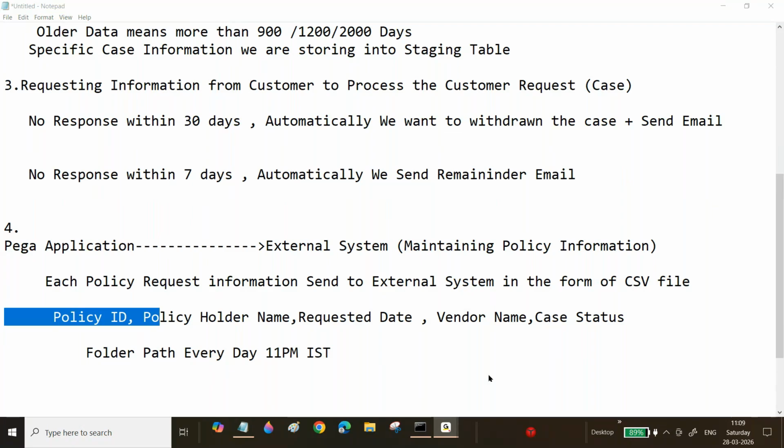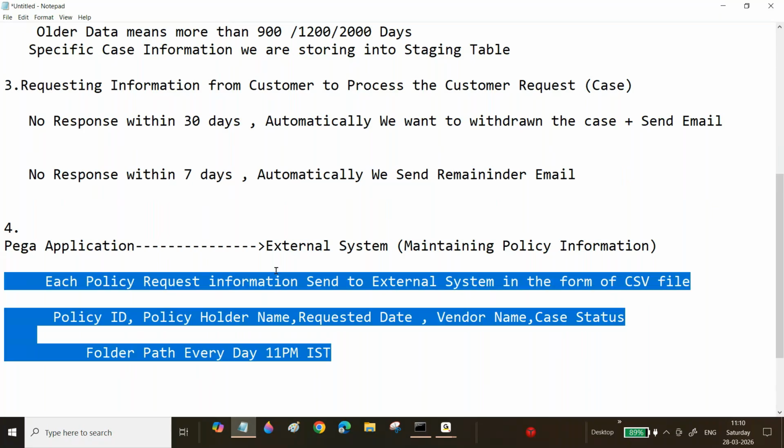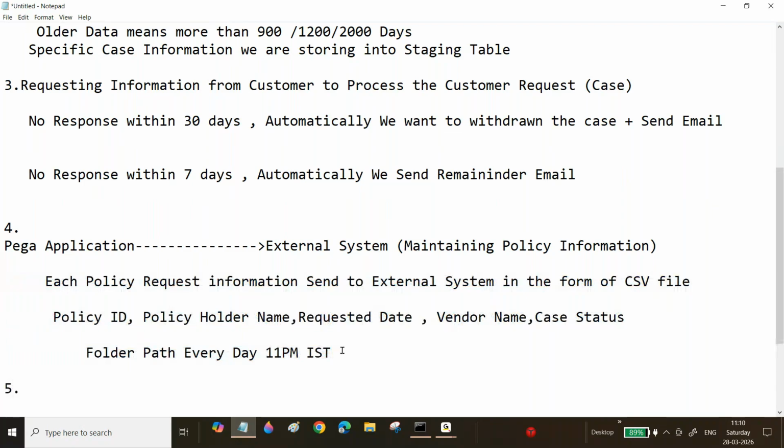All these 10 requests you insert into a CSV file and place that file in this folder path every day. The requirement is to place the file in this folder path every day at 11 a.m., and all these scenarios are schedules.